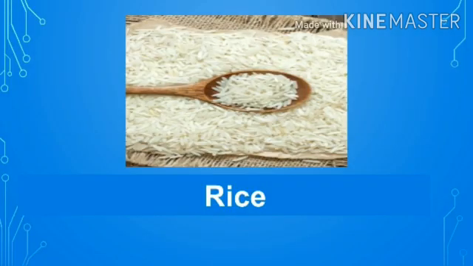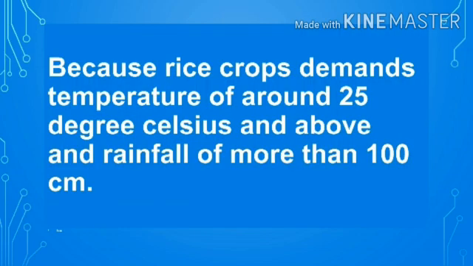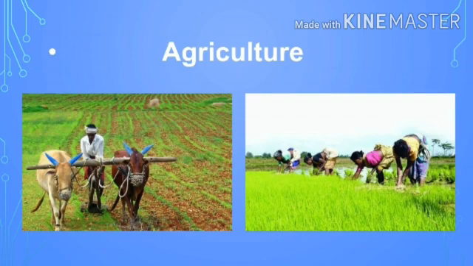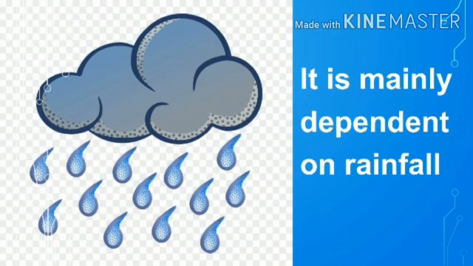Rice is grown on a large scale in the southern part of India. Why is this so? Because rice crops demand a temperature of around 25 degrees Celsius and above and rainfall of more than 100 centimeters. Agriculture is the main occupation in all parts of our country. It is mainly dependent on rainfall.